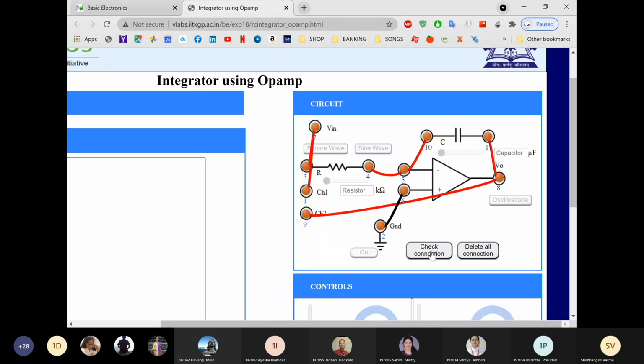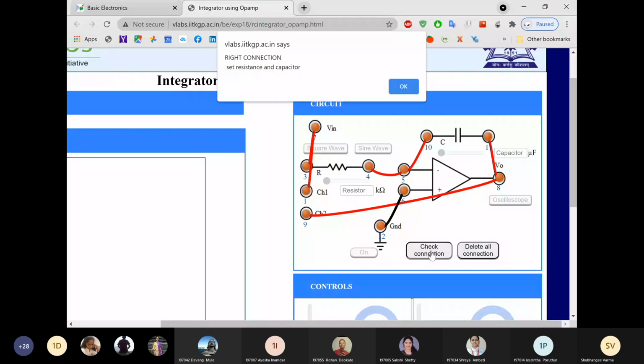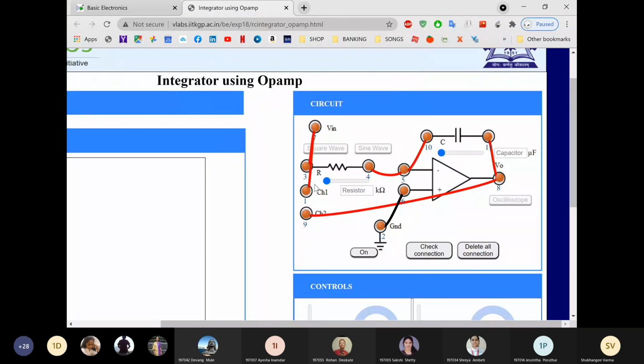Done with the connection, click check connections. Once you click on check connections, it will show you right connections if connections are right. If you make some connections wrong, for example, I'll short this too.